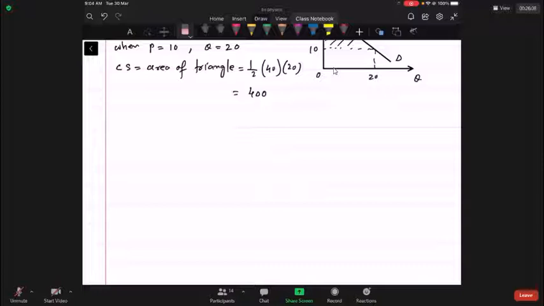One more thing left in this is Engel curve.